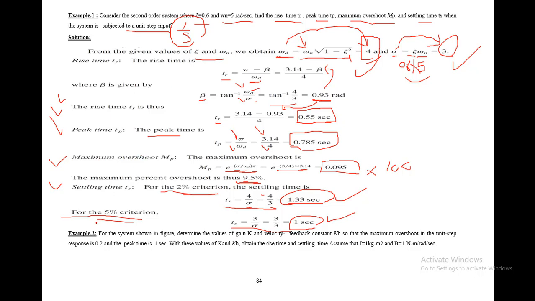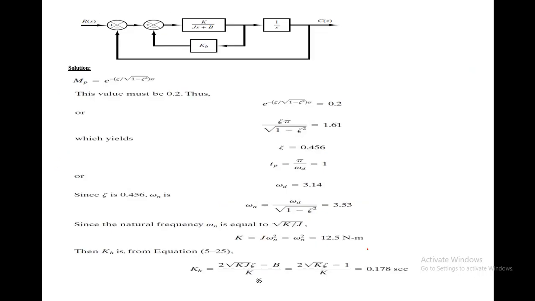So let's take another example for a system given in the figure that is on the next slide. We have to find the values of the gain K and the velocity feedback constant Kh, so that the maximum overshoot in a unit step response is 0.2 and the peak time is 1 second. So with the values of K and Kh, we have to obtain the rise time and the settling time, and we have to assume that this is basically a mechanical model. So do not worry about that. Let's start with the numerical.